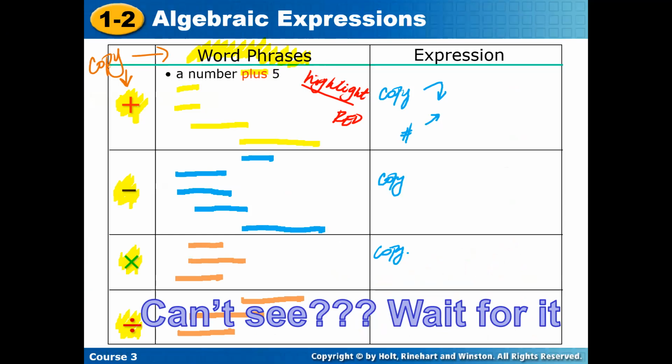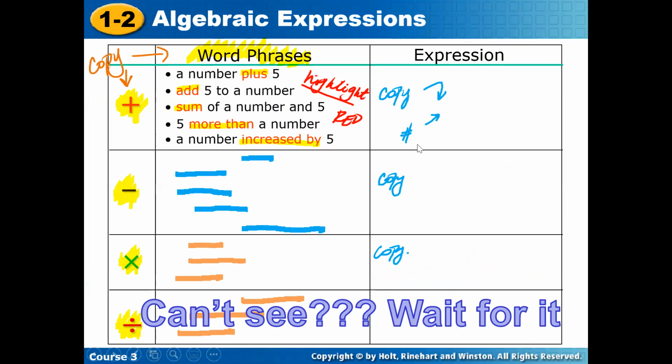So what are some of the ways that you can talk about adding? The words plus, add, sum, more than, and increase by. All the things that I've highlighted right here in yellow, go ahead and copy that part down in that little table.